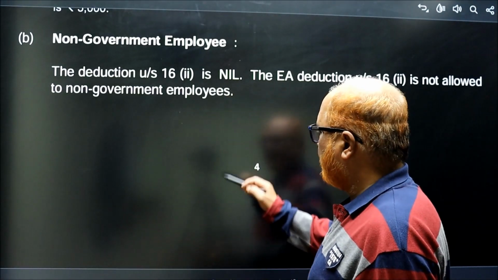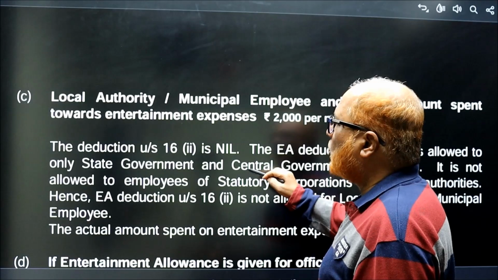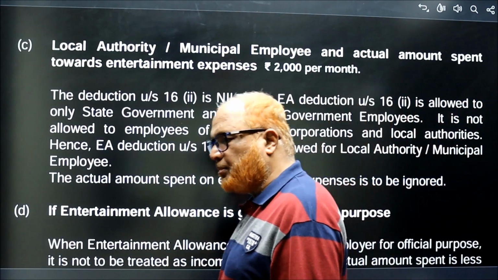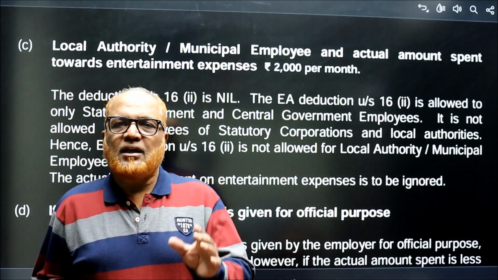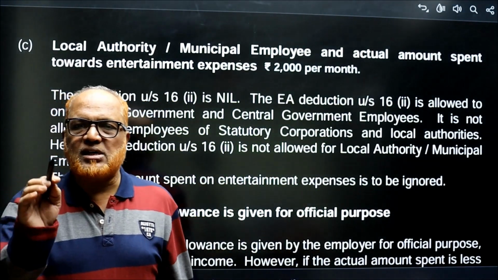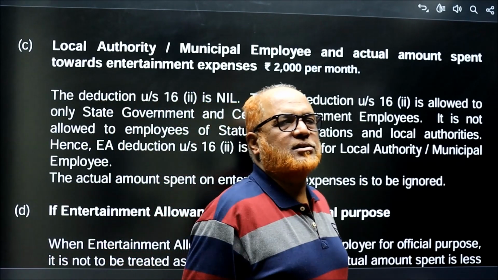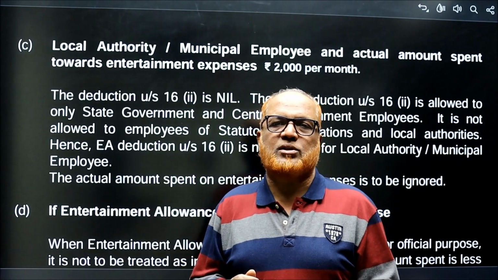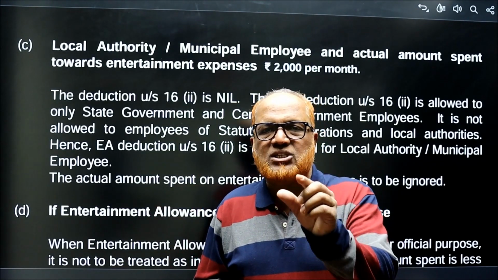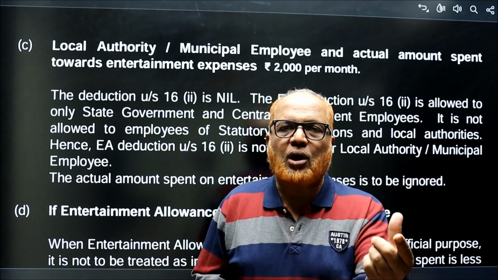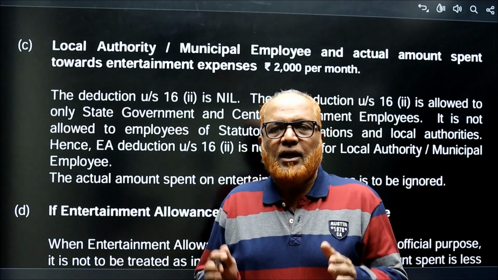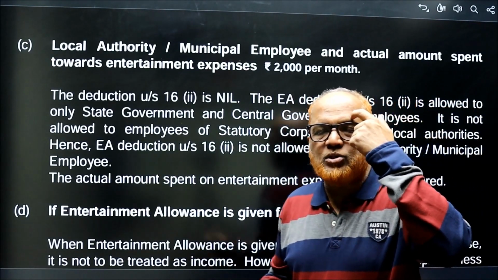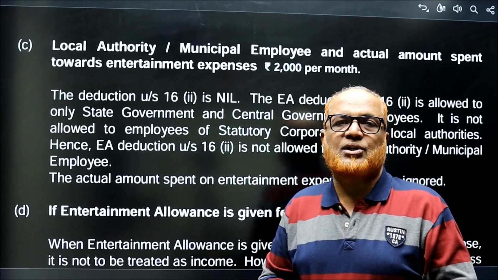Now, second, non-government employee. No deduction under section 16.2 is allowed for non-government employees. Finished. Then third one, local authority, municipal employee, and the actual amount spent towards entertainment allowance is 2,000 per month. The Income Tax Act says EA deduction under section 16.2 is allowed only for government employees. Government employees means central government employees and state government employees. It does not include statutory corporation or local authority employees.